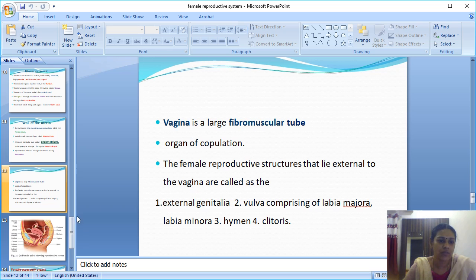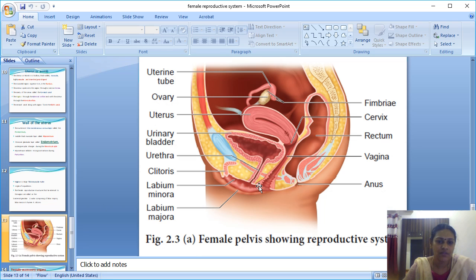The vagina is a fibromuscular tube. This part is called the vagina. It is made up of fibrous and muscular structure. It is the organ of copulation, and along with that, it forms the birth canal along with the cervix.